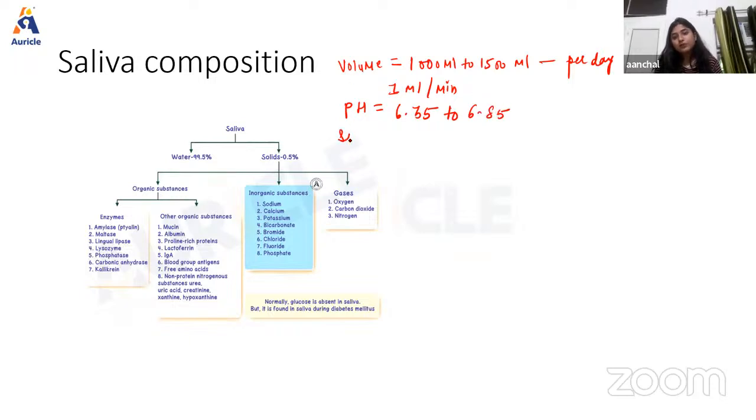And also the specific gravity is there. The specific gravity ranges from 1.002 to 1.012. And talking about tonicity, the saliva is hypertonic to plasma.